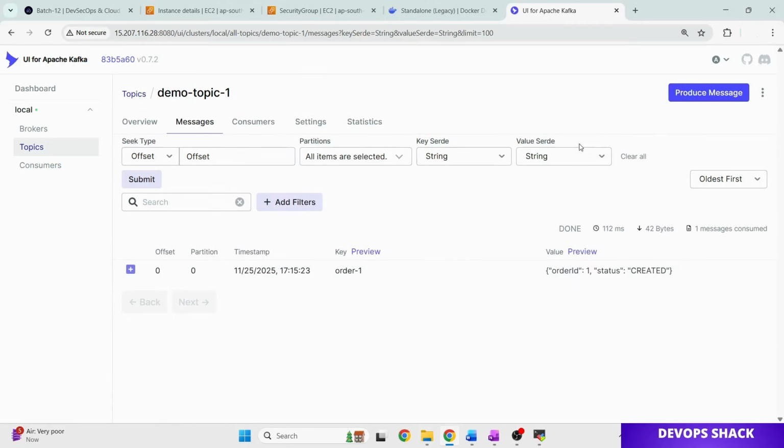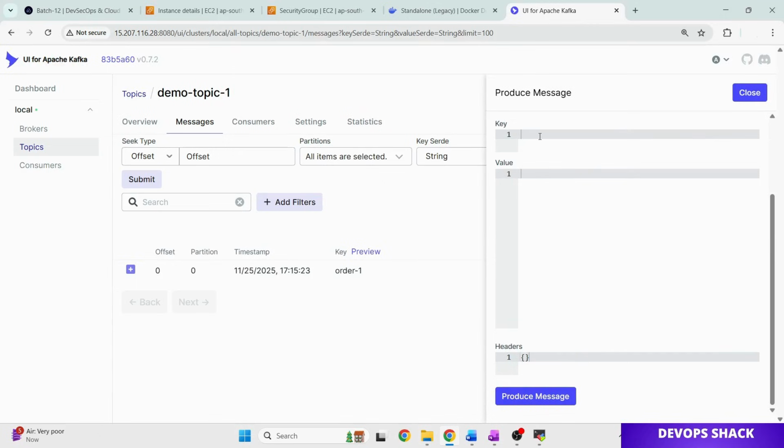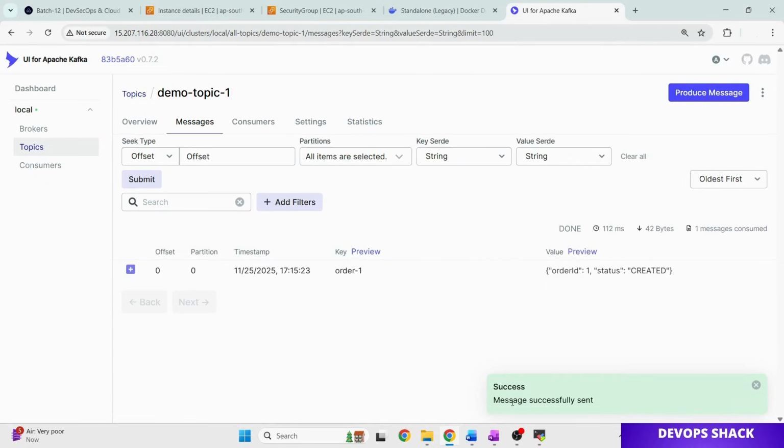Okay, let us see with another example. Let's say I am creating another message, order 2, and here we can provide the properly formatted value. Let's say this is order number 2. Now I click on produce message. The message has been successfully sent, right? But as of now it's not appearing here.